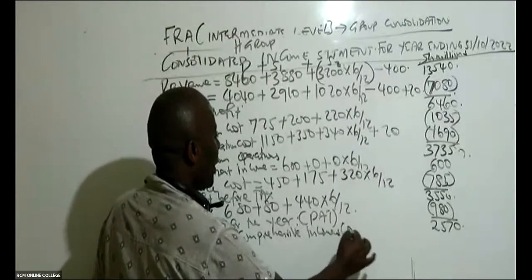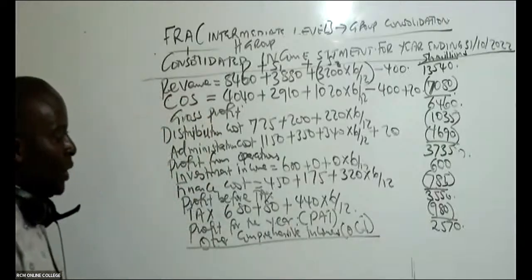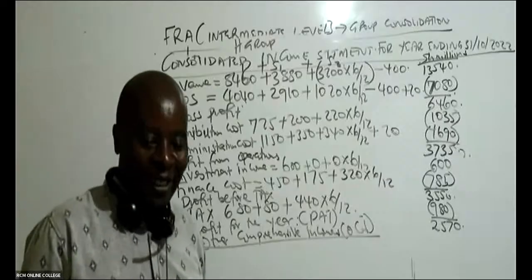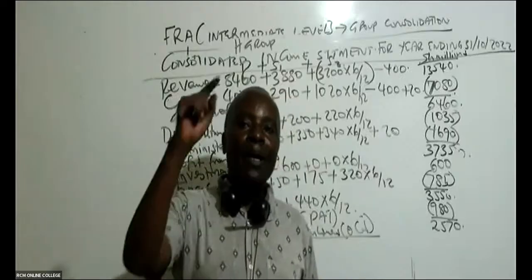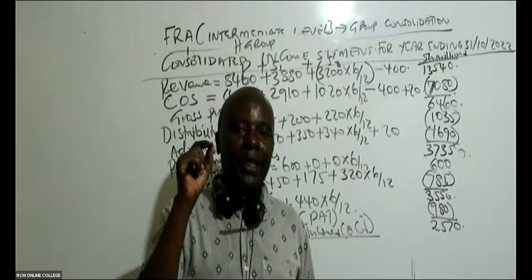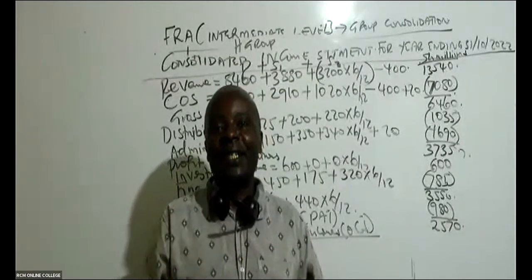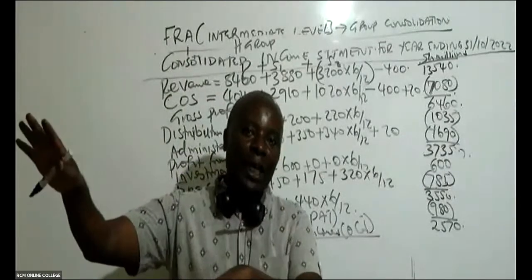Other comprehensive incomes, we abbreviate this as OCI. So this OCI normally is for revaluation gains. Remember, revaluation gains cannot be part of our P&L. If you take revaluation gains as part of your P&L, the shareholders would want dividends. So normally we take this one here as other comprehensive incomes.